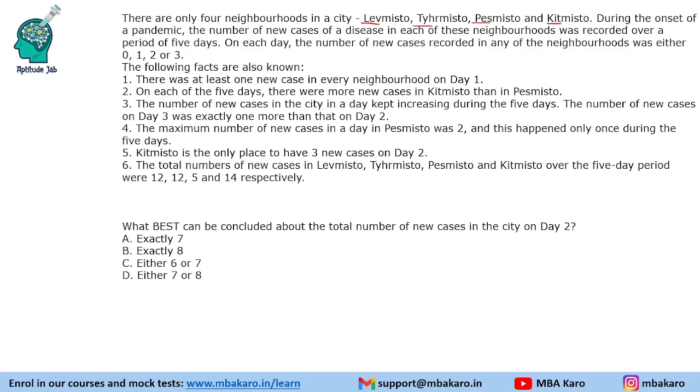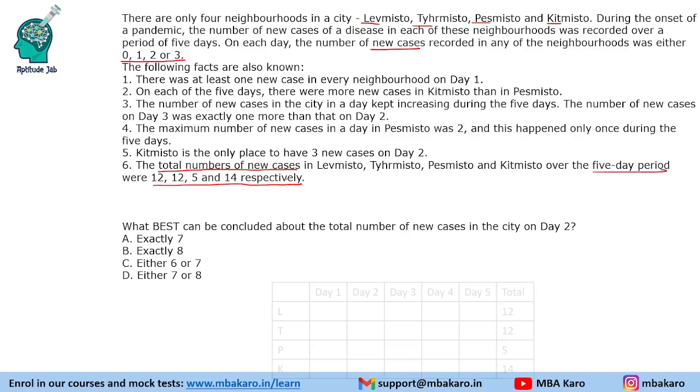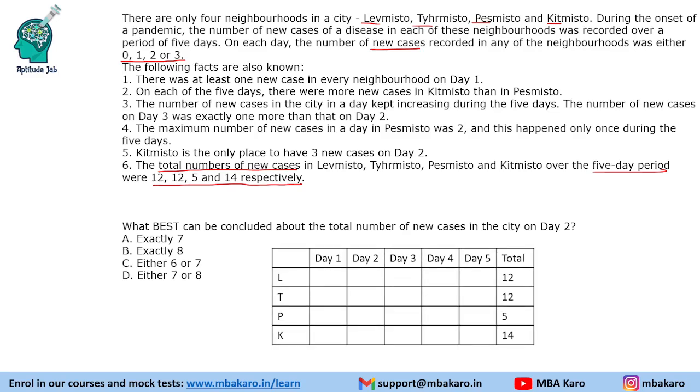On each day, the number of new cases recorded in any of the neighborhoods was either 0, 1, 2 or 3. The following facts are given to us: how many cases, the minimum number of cases, which locality had more cases or less cases compared to others, etc. And we are also given the total number of new cases over the period of 5 days in these localities. So we will create a table like this.